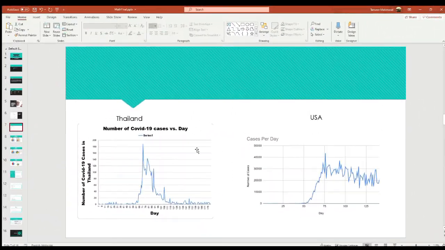Okay, so my name is Billah Said Mashkur. My matric number is 1723387. This is the line graph for Thailand and USA according to the number of cases versus their day. If you look at Thailand, the first day the coronavirus was detected was 11th January, and for USA it was 21st January.